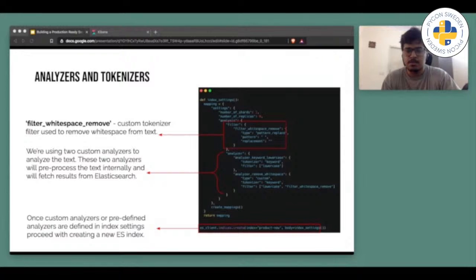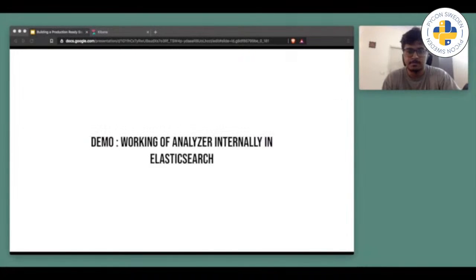You can check the official documentation on their website, and these filters are used by the analyzers to apply the appropriate action on the incoming query from the client side. I will explain this in the next slide using a Pythonic example too, and how analyzers work internally. So first, let's see how analyzers actually work internally in Elasticsearch.